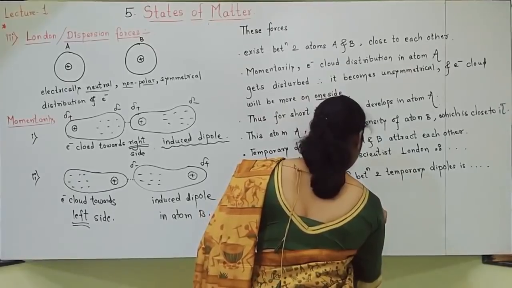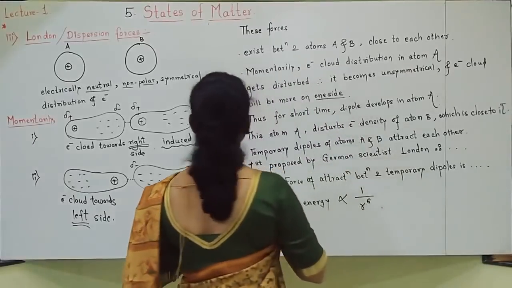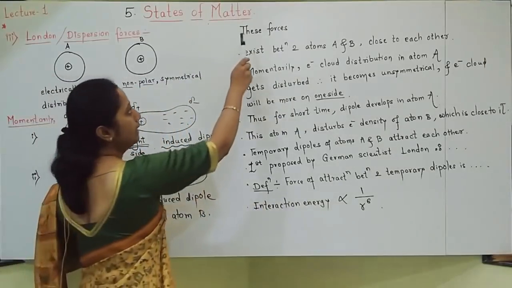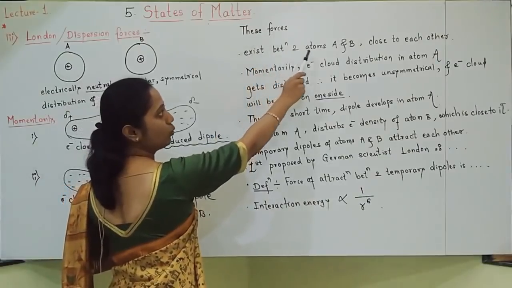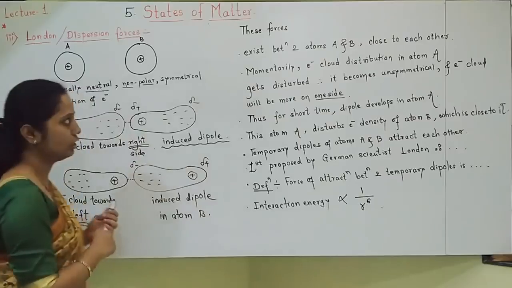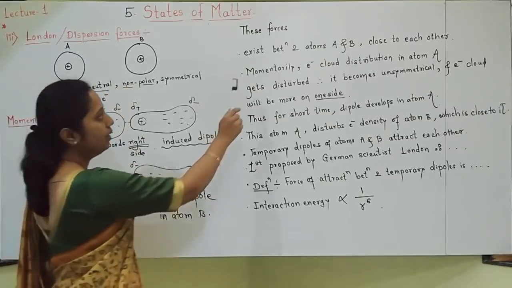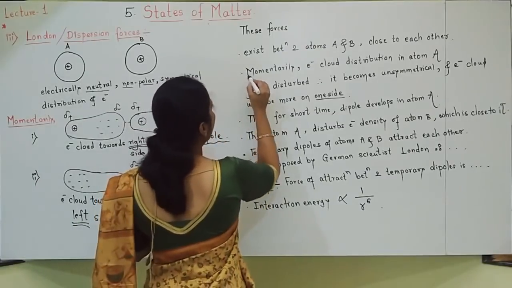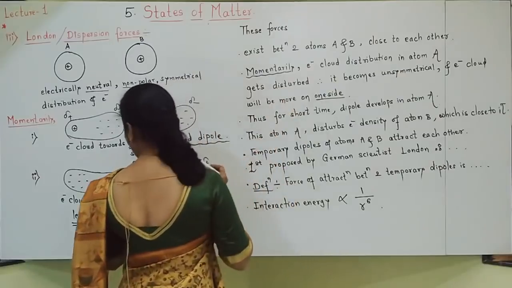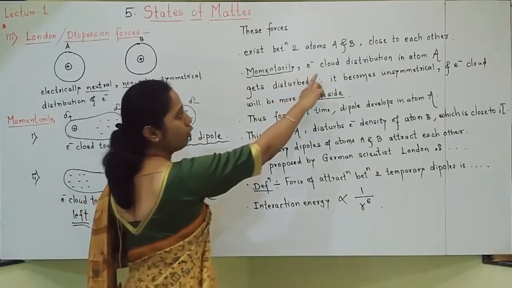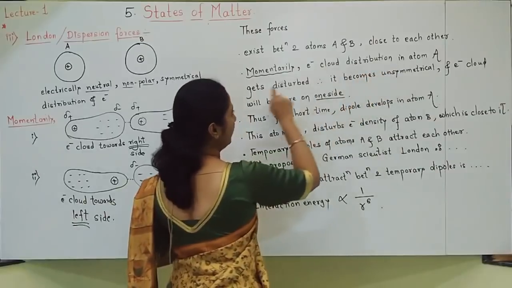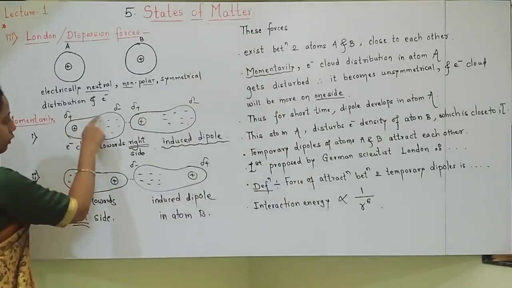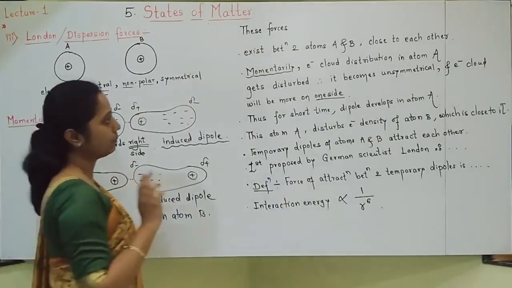Students, this is all explanation of London or dispersion forces. Let us see the expression, how you should write. These London forces of course exist between two atoms A and B when they come close to each other. Next, momentarily. So you should know that momentarily, very important word, for a moment, electron cloud distribution in atom A gets disturbed. Here I have shown, momentarily, for a moment, electron cloud distribution gets disturbed in atom A.